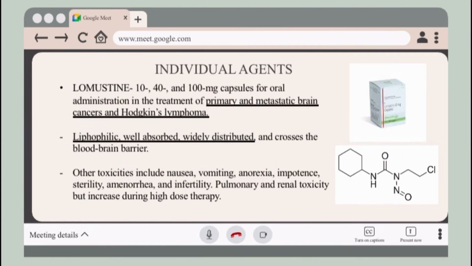For lomustine, it is available in 10, 40, and 100 milligram capsules for oral administration in the treatment of primary and metastatic brain cancers and Hodgkin lymphoma. It is lipophilic, well absorbed, and widely distributed, and that's why it crosses the blood-brain barrier. Its dose-limiting toxicity is myelosuppression, presenting in a manner similar to that seen with carmustine. Other toxicities include nausea, vomiting, anorexia, impotence, sterility, amenorrhea, and infertility. It also has pulmonary and renal toxicity, which increases during high-dose therapy.